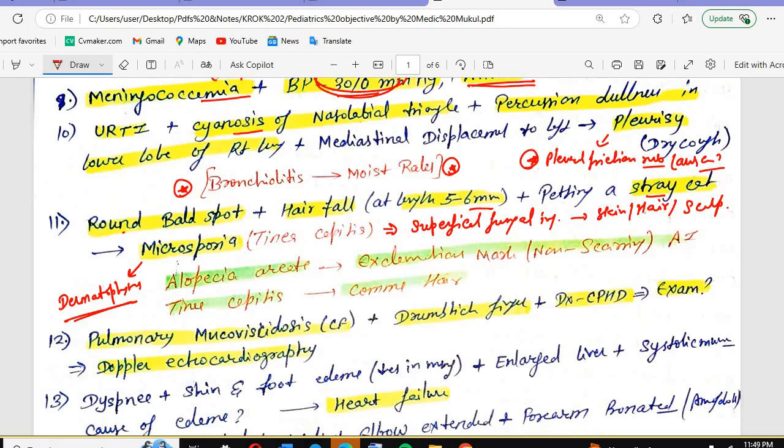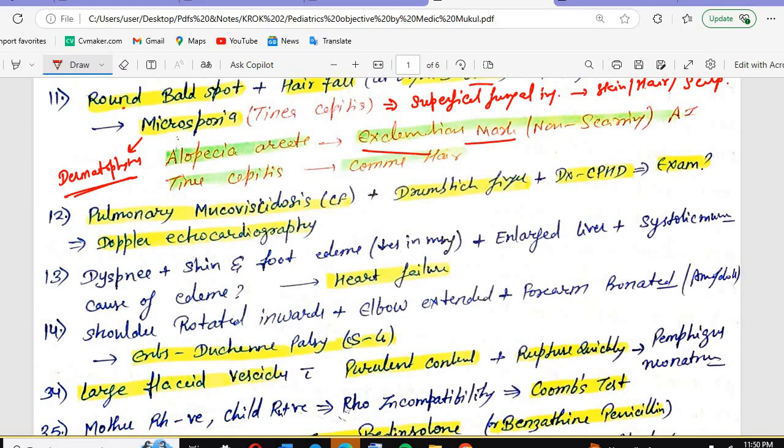Alopecia areata. What will you see in alopecia areata? Exclamation mark hairs. This is an autoimmune, non-scarring hair loss, there is no scar. Well-defined patches, most commonly on the scalp, and exclamation marks will be seen. Then in tinea capitis, you will see comma hairs.